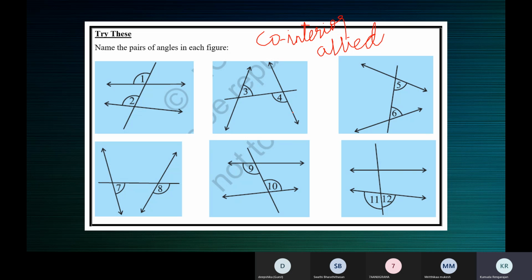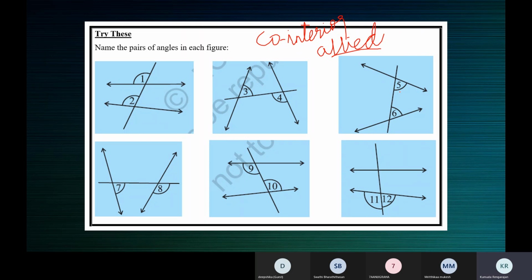They're alternate angles because they lie on the opposite sides of the transversal. Alternate angles, ma'am, yes, because they lie on either side of the transversal. Yes, ma'am. Angle 5 and angle 6 are interior allied angles.